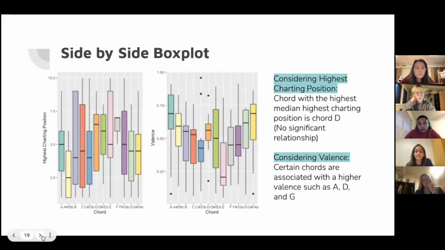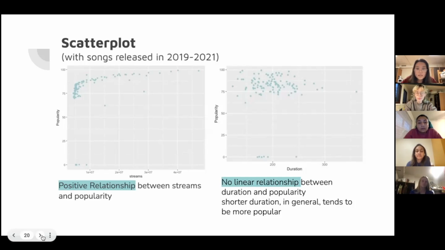For side-by-side box plots, when you look at the box plot with the highest charting position, you can see that the chord with the highest median charting position is chord D. However, the two variables don't seem to have a significant relationship. This contrasts with the next box plot, which has valence. And this could be significant because certain chords are associated with a higher valence, according to the data set, such as A, D, and G. But it is important to take note that these chords can include both major and minor chords, just because it's not specified. For scatterplots, these scatterplots are songs just released in 2019 and 2020.